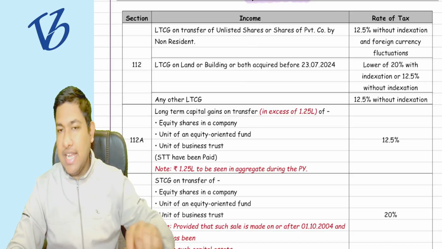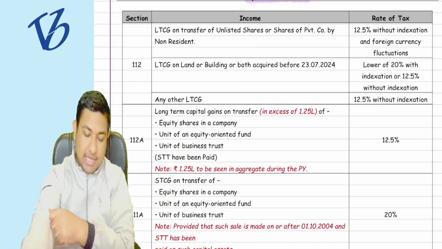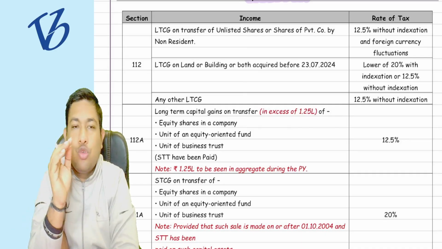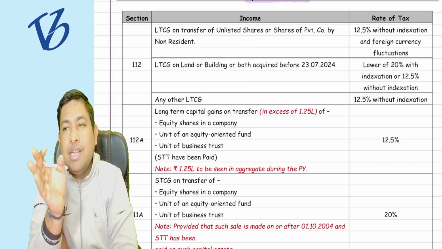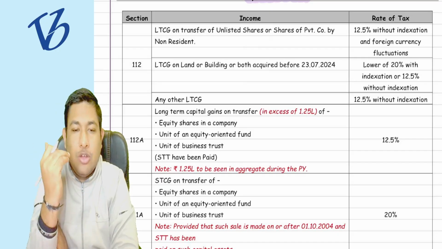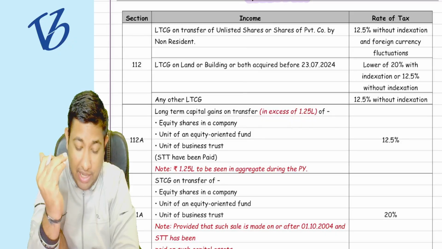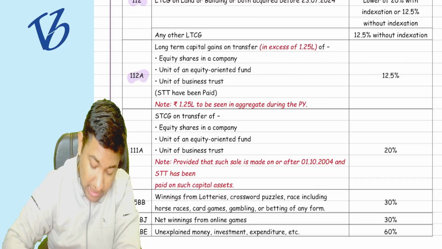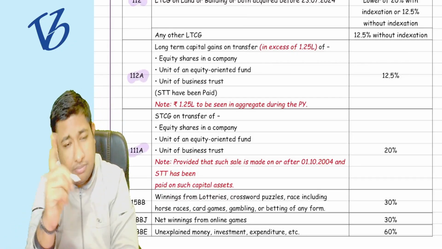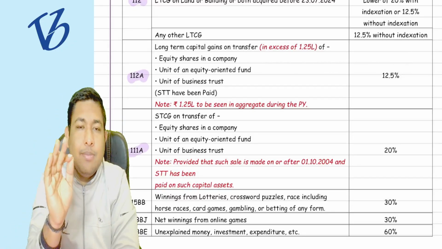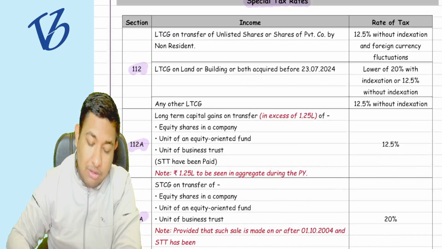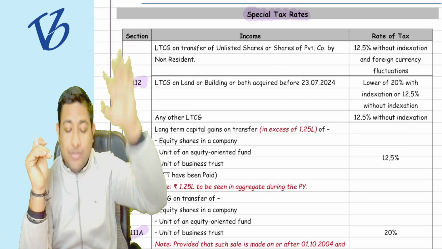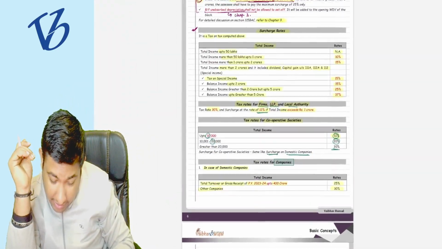Okay, the special tax rates. What are the special tax rates? All those tax rates I am talking about now are going to be dealt with in very much detail in the capital gain chapter. We are going to see each and every rate, that is 112, 112A and 111A, in detail. But as of now, they have given a brief idea of the special tax rates as well.